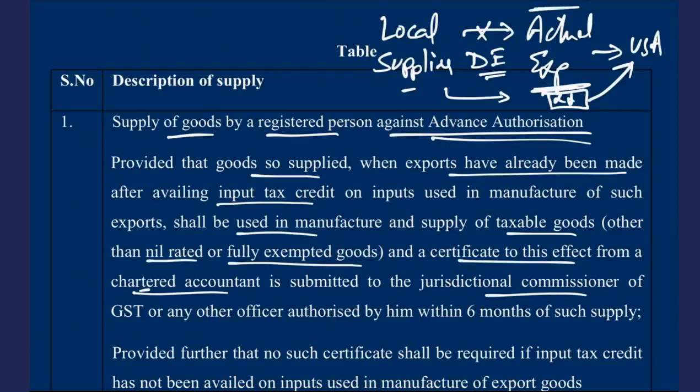So then these goods which are coming from the local supplier should be used later on for manufacturing those goods on which the tax would be paid, okay, later on. So that is given there, that he should then use it in the manufacture and supply of taxable goods and not any nil rated or exempted goods.